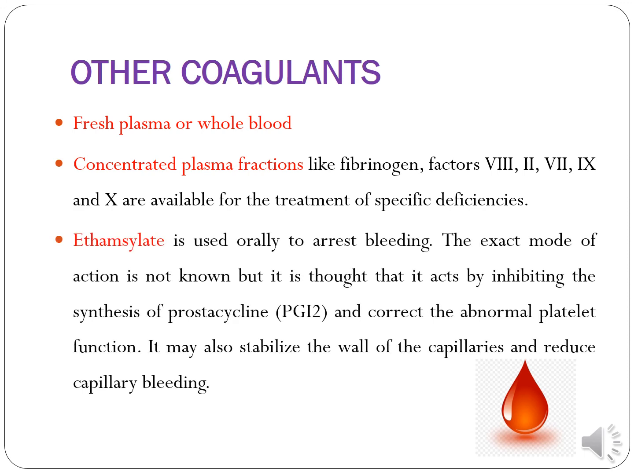Then ethamsylate. Ethamsylate is used orally to arrest bleeding. The exact mode of action is not known, but it is thought that it acts by inhibiting the synthesis of prostacyclin and correcting the abnormal platelet function. So basically ethamsylate inhibits the synthesis of prostacyclin, and at the same time if there is an abnormality in platelet function, that can be corrected by ethamsylate. It also stabilizes the wall of the capillary and reduces capillary bleeding.